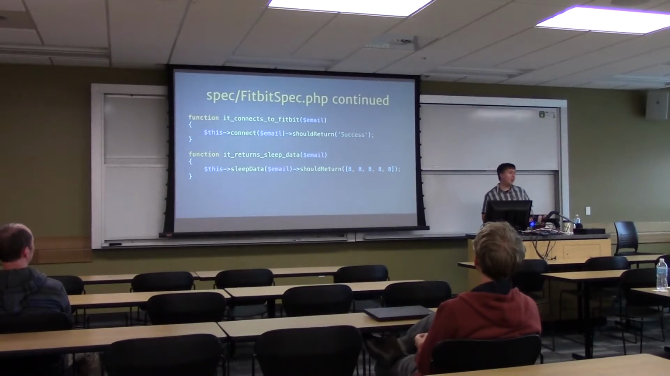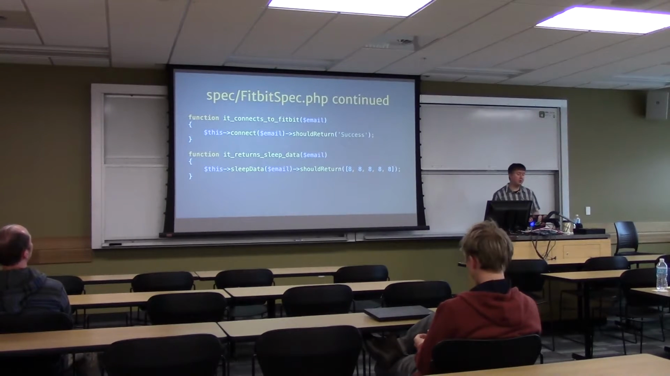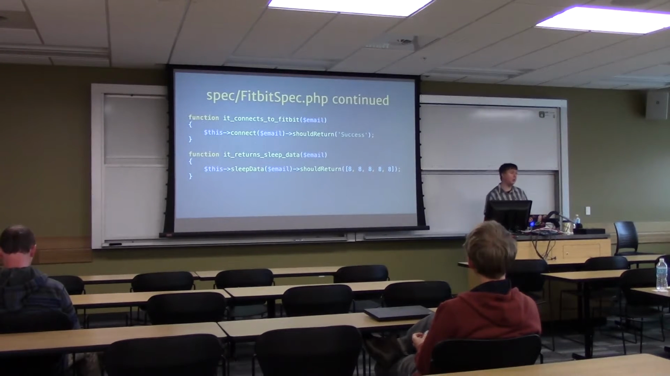So now we add a couple of functions to the fitbitspec.php file. And you can call these functions whatever you would like. It helps to make them descriptive names. So in this case, we have a function called it connects to Fitbit, and we have a function called it returns sleep data, because that's the two bits of logic we need to implement to get this application working.